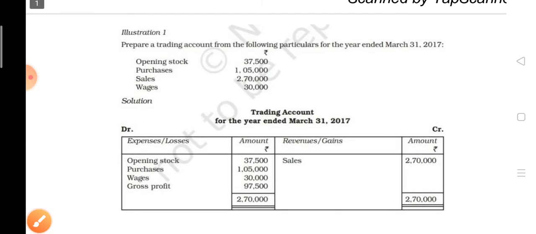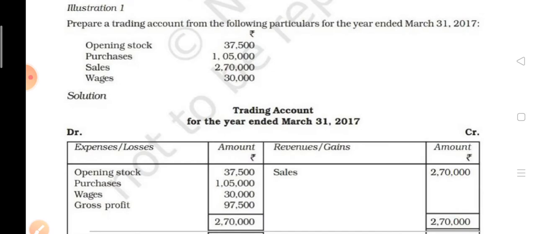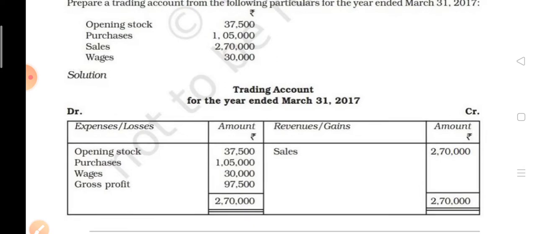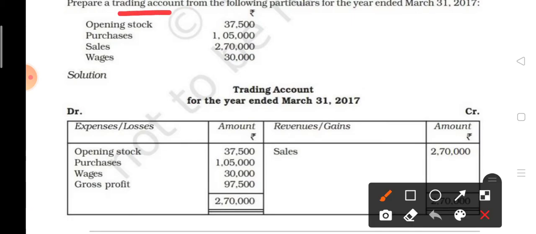Now let us do one question. This is question number 1. Here you have to prepare the trading account from the following particulars. Opening stock, purchases, sales, wages are given, and you have to find out the gross profit or gross loss.